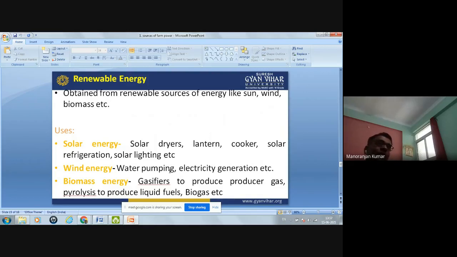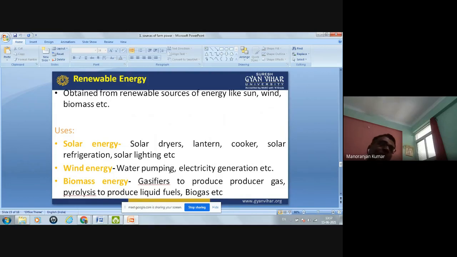So it is obtained from renewable sources of energy like sun, wind, biomass. These are the sources of renewable energy. जितना हम आज ले रहे हैं उतना कल भी लेंगे. So this is sun energy, solar energy, wind energy, biomass energy. These are the sources of renewable energy. It can't be exhausted.